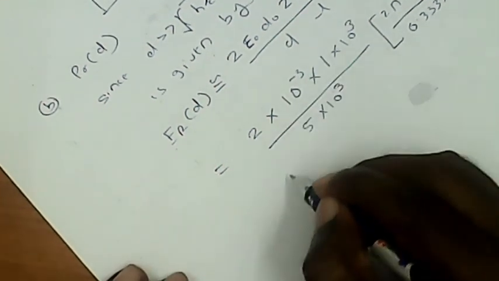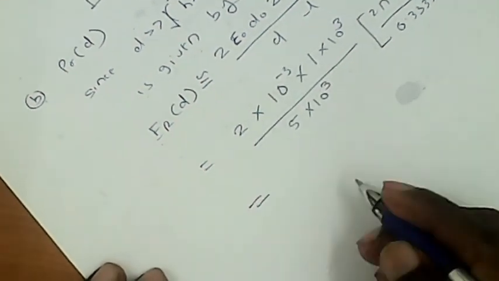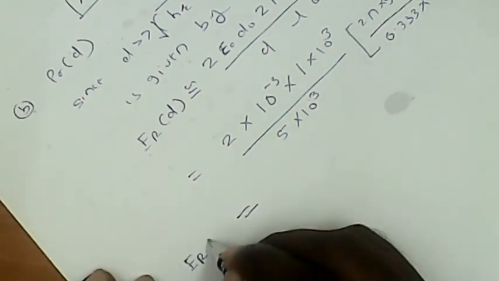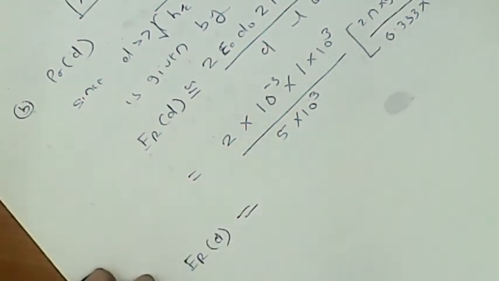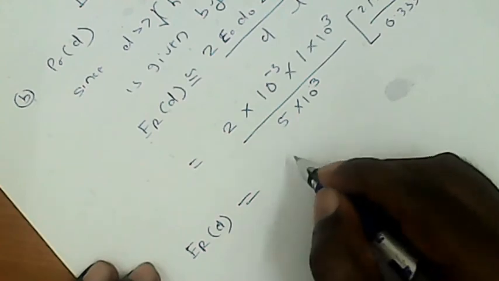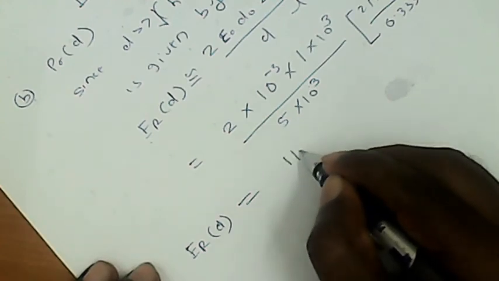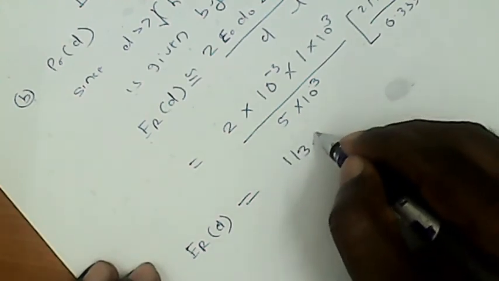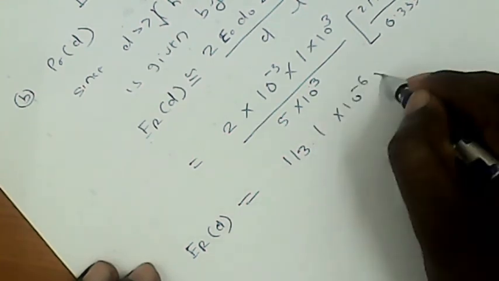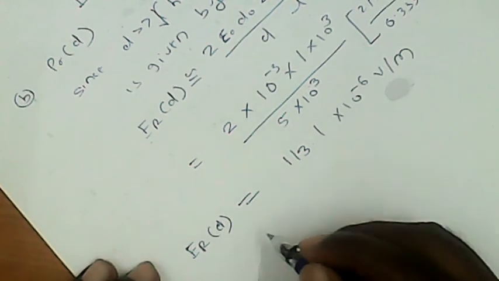When we put all the values and calculate on the calculator, we get the electrical field for the receiver as 133.1 into 10 to minus 6 volt per meter. So this is the value.